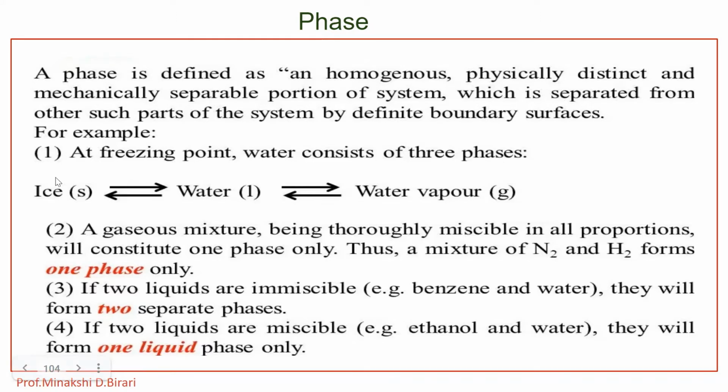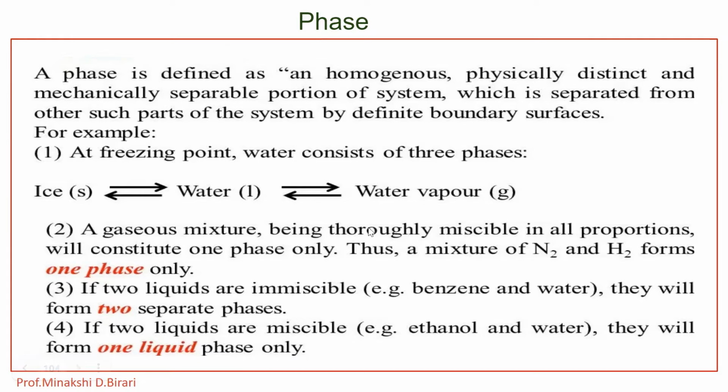That may be ice, which is available in solid state, then water in liquid form, and water vapor, that is in gaseous state. So, ice, water and water vapor, these are in equilibrium. At freezing point, water exists in three phases. These are solid, liquid and gas.